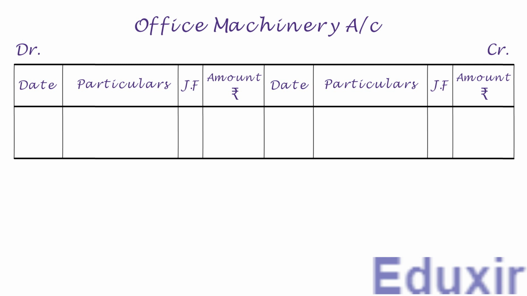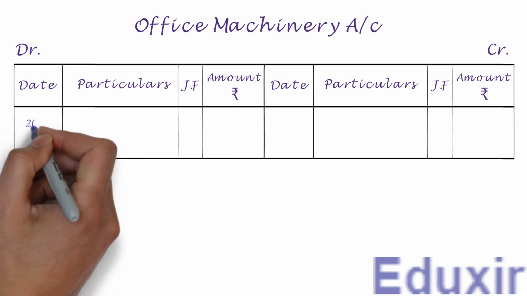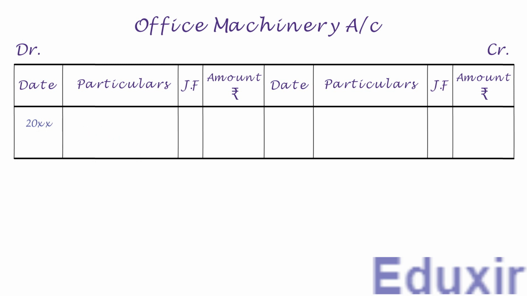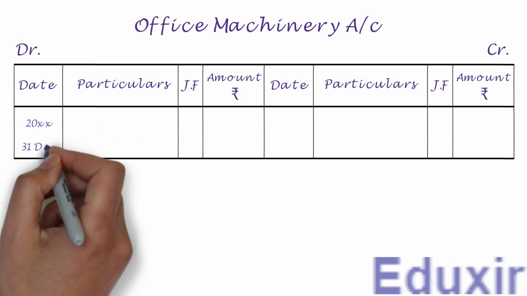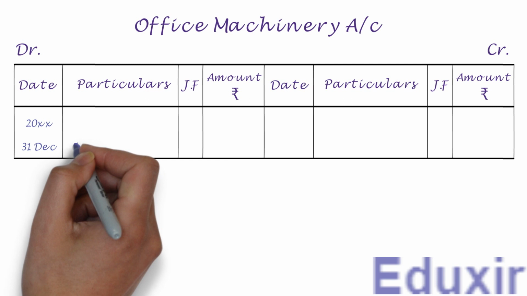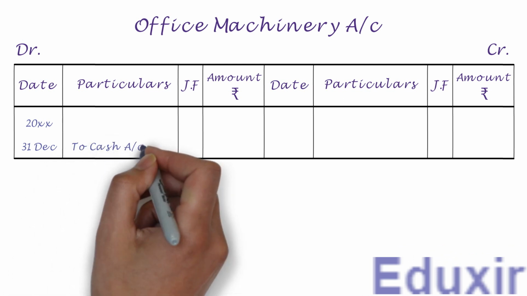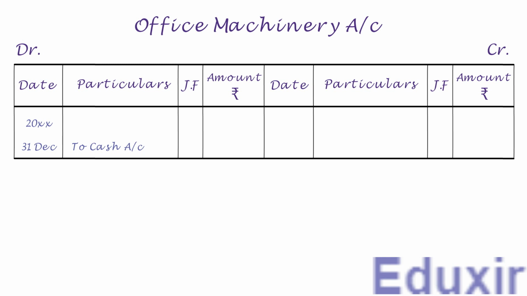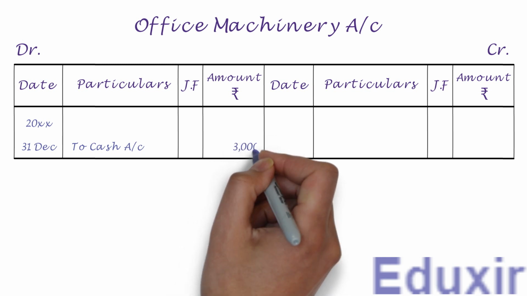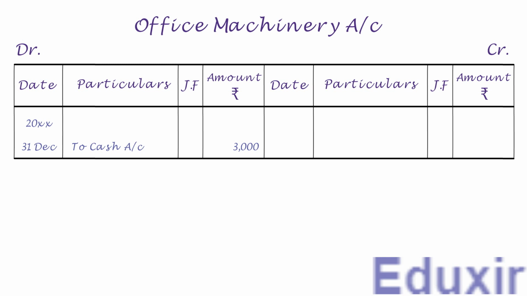Now on the debit side, let us first write the year in the date column. Let us now write the date. We need to write to cash account into the particulars column. Let us also write the debit amount of 3000 rupees into the amount column. With that, we have completed the posting of this journal entry into the office machinery account. Let us now take up the next entry.